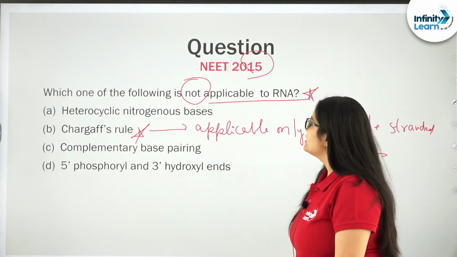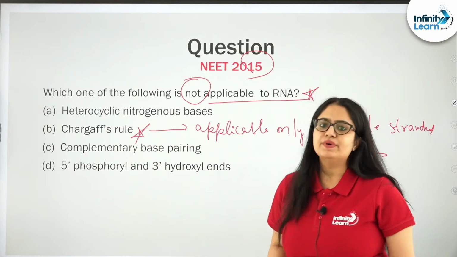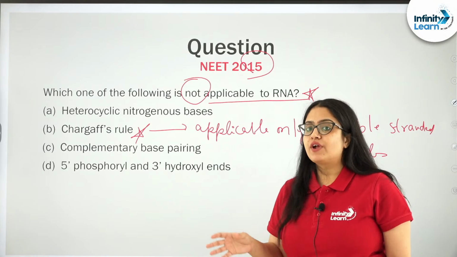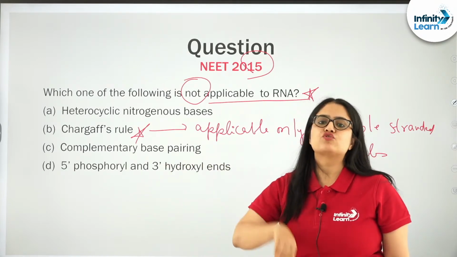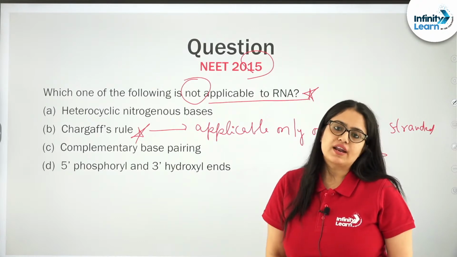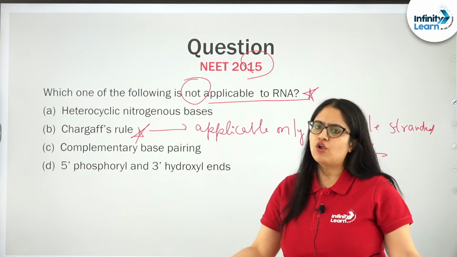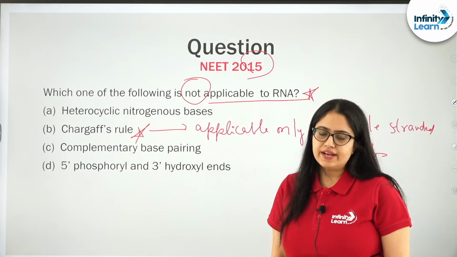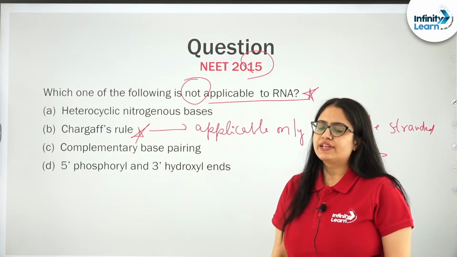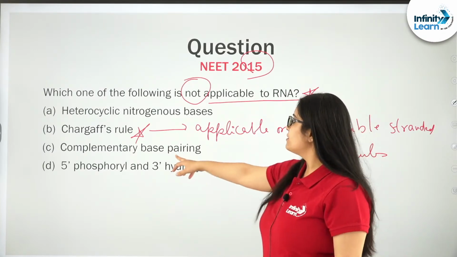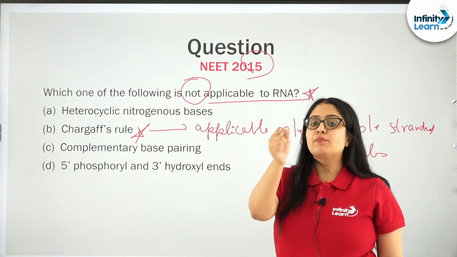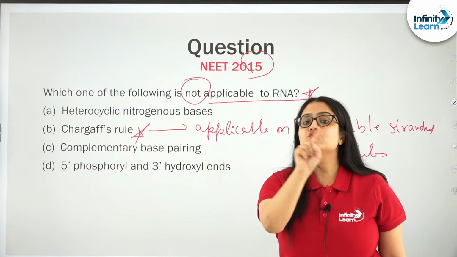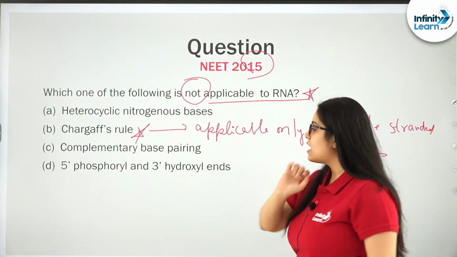Complementary base pairing, yes, complementary base pairing happens in RNA, when information from DNA needs to be copied in the form of RNA. So RNA also follows this complementary rule, right. So this is not something very strange over here. You remember G pairs with C and A pairs with U instead of T in RNA.